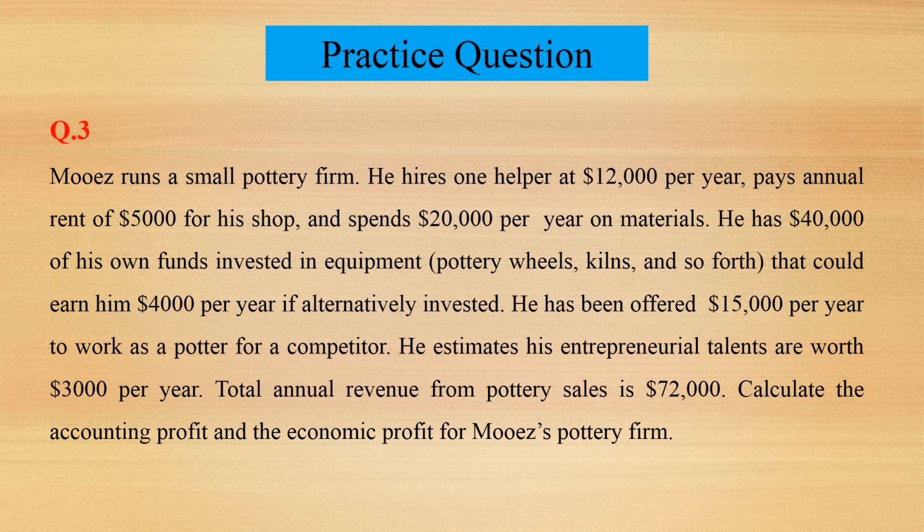He has been offered $15,000 per year to work as a potter for a competitor. He estimates his entrepreneurial talents are worth $3,000 per year. Total annual revenue from pottery sale is $72,000. You have to calculate the accounting profit and the economic profit for Moiz Pottery Firm.